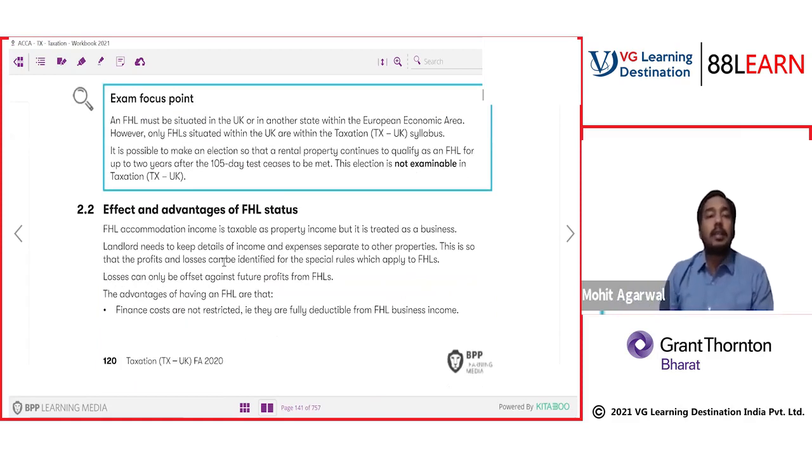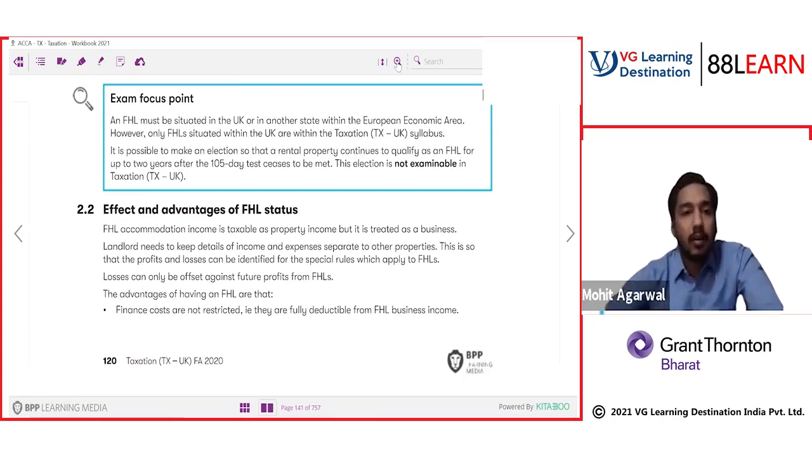Then we have an exam focus point. An FHL must be situated in the UK or in another state within the European Economic Area. However, only FHLs situated within the UK are within the taxation syllabus, obviously. So we are focused on UK properties, UK FHL, not Indian FHLs. It is possible to make an election so that a rental property continues to qualify as an FHL for up to 2 years after the 105-day test ceases to be met. The election is not examinable in the taxation.